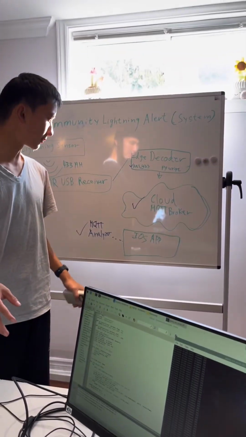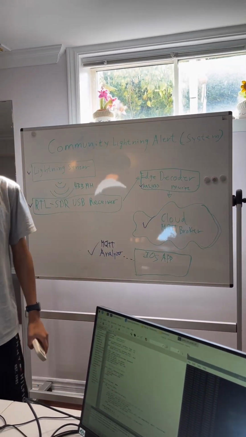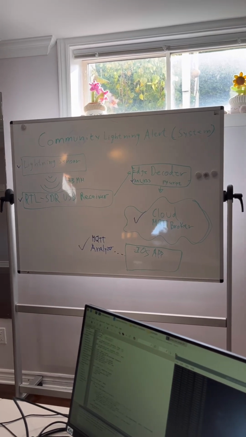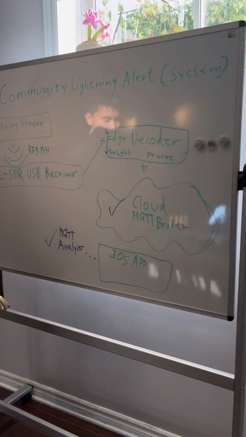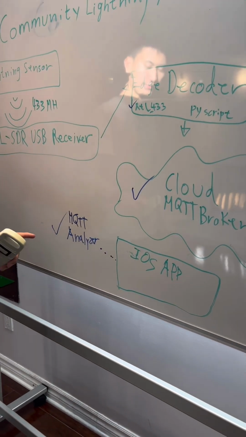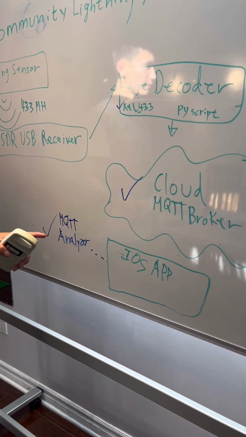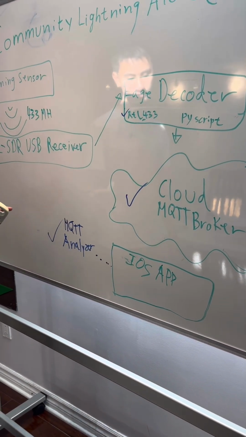And then it's going to send to the cloud MQTT broker, which is in my computer. And then it's going to send to the iOS app. The problem is we used instead a simulator that resembles a